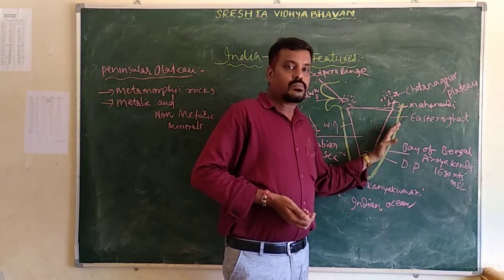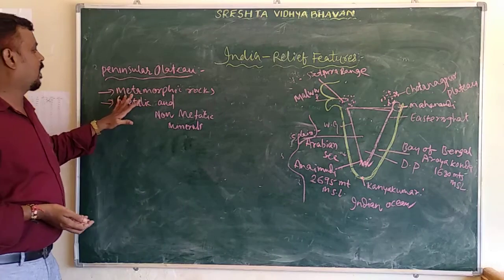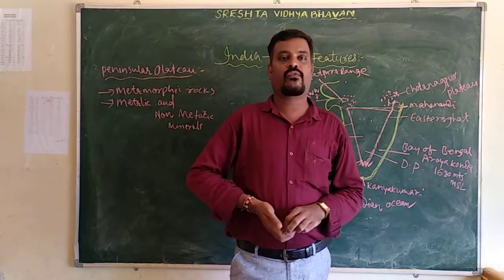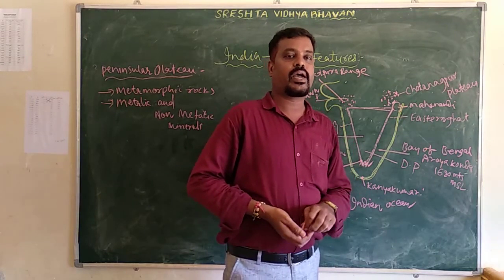In the Peninsular Plateau, we can find metamorphic rocks and metamorphic minerals. At the same time, we can also find metallic minerals as well as non-metallic minerals in this plateau.